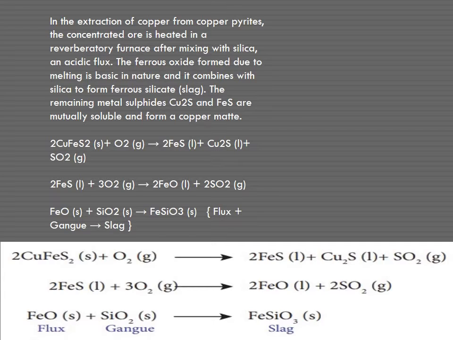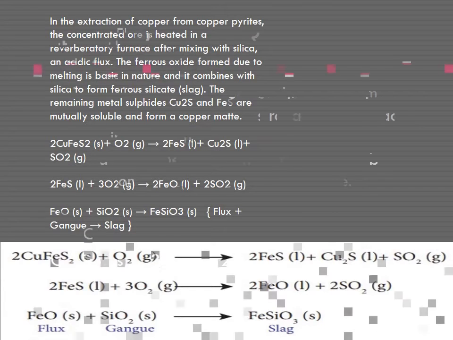Then ferrous oxide is formed due to melting and it combines with silica to form ferrous silicate, that is a slag. Further, the remaining metal sulfides, mutually soluble, form a copper matte. Then the copper is solidified with a blistered appearance due to evolution of SO2. That copper is called blister copper.